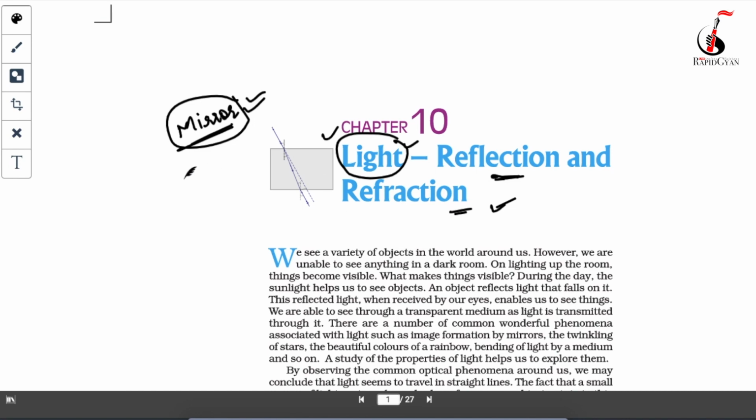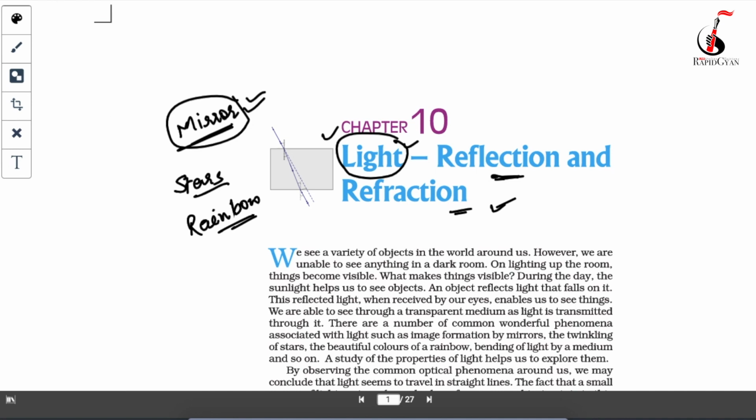Twinkling of stars, and the beautiful colors of the rainbow: these are things which we generally see in our daily life. So now we will start.